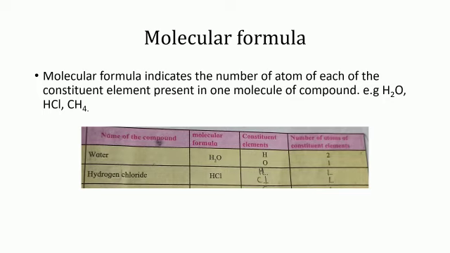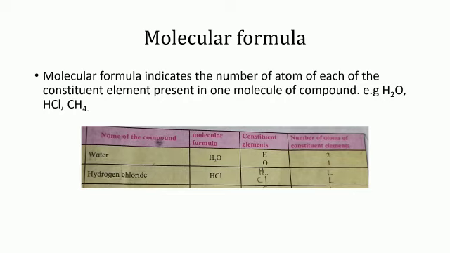Molecular formula. In any compound, a definite proportion of the elements is present. A molecule of a compound is formed by joining a certain number of atoms of constituent elements to each other. Example, water. The molecular formula of water is H2O.